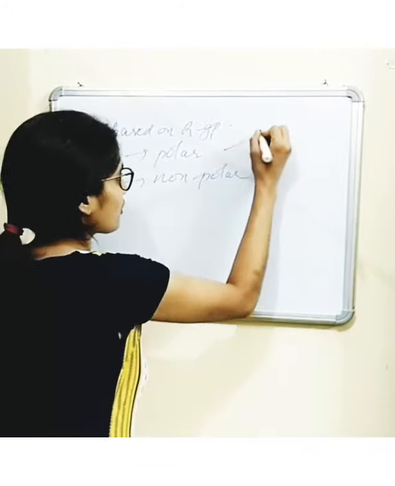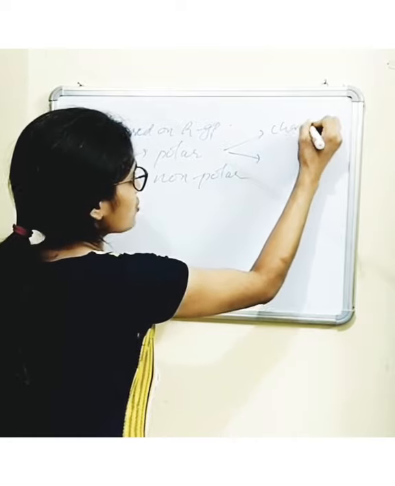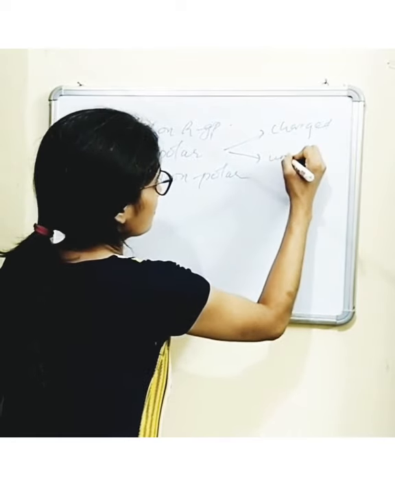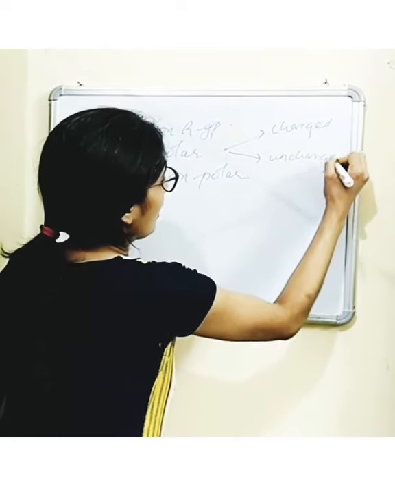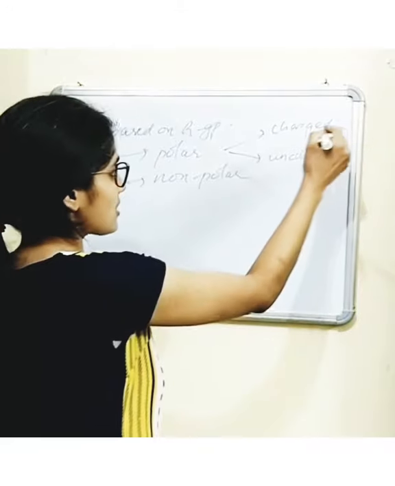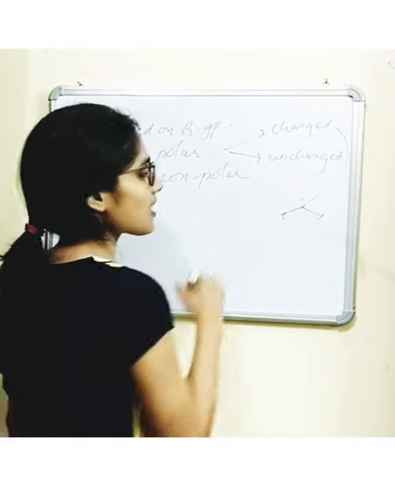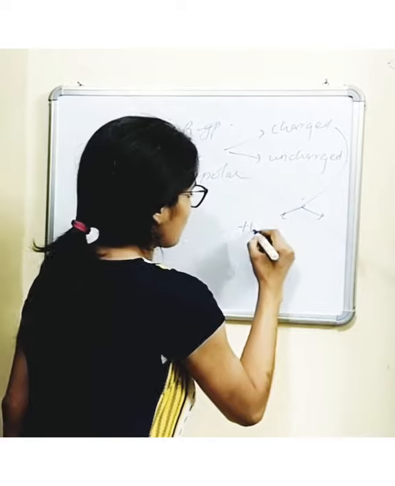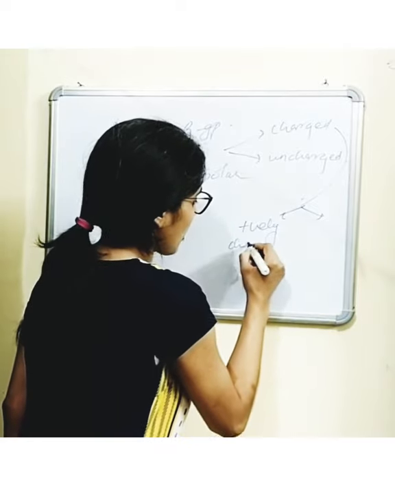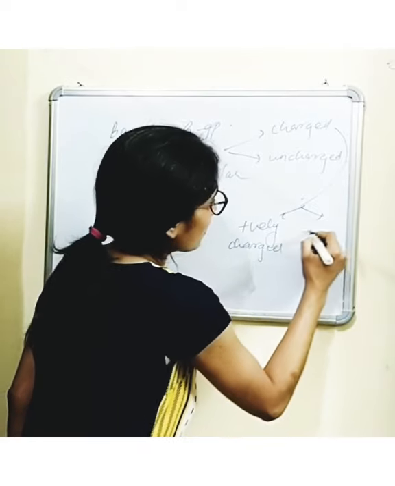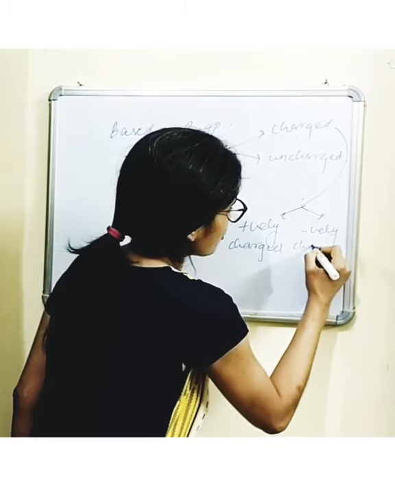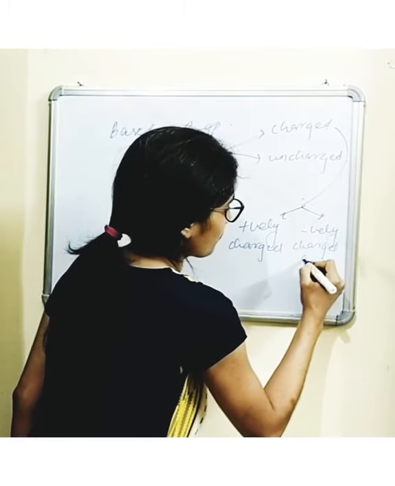These polar can further be categorized into charged and uncharged. Now these charged can further be categorized into two: positively charged R group and negatively charged R group.